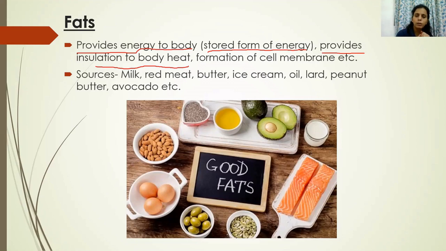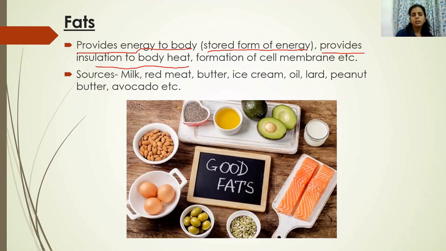Now you know that internal body temperature in living organisms is 37 degrees Celsius, and this internal body temperature is supposed to be maintained. The reason is that the optimum temperature for the working of all the enzymes in the body is 37 to 40 degrees Celsius. So if temperature goes below 37 degrees Celsius, what will happen? The enzymes will not function, and many metabolic reactions will stop in our body. About this you have already studied in detail in unit 5, enzymes.